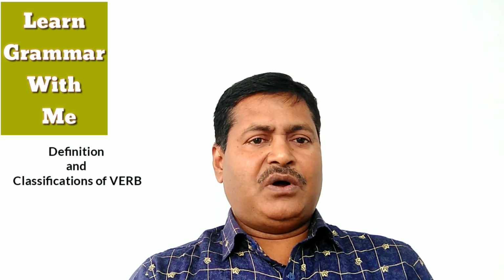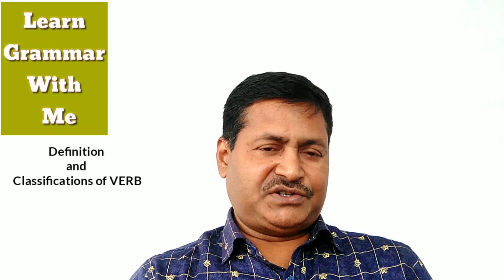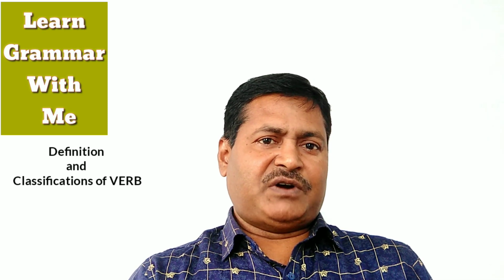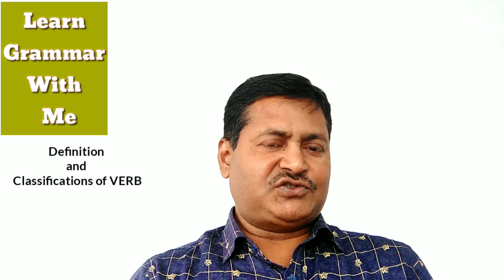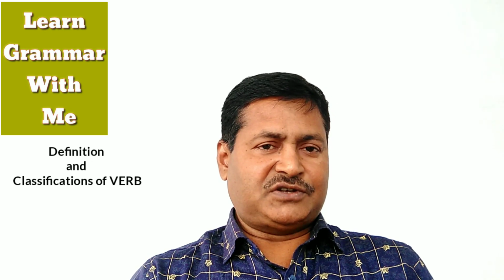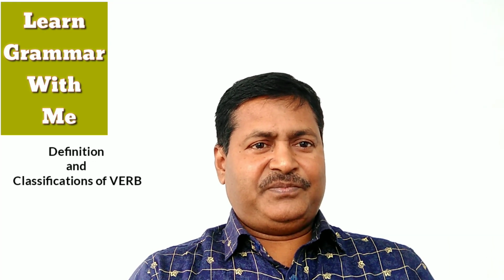Reflexive verb. When the subject and the object are the same and the verb reflects on the subject, that is the reflexive verb. These verbs are often used with reflexive pronouns like myself, himself, herself, itself, etc. Example: he has done it himself. I'll watch it myself.